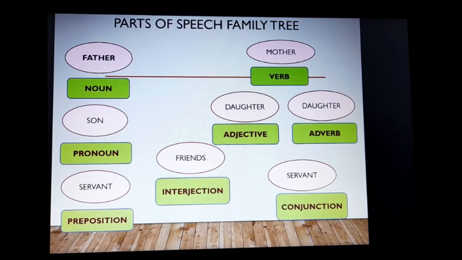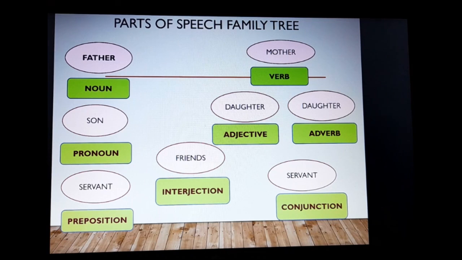And then we have the interjection. Friends. Alright, what do friends do? They react to our actions. So, if you are doing something, one of your friends will come and say, again he is doing that. He will not understand, he will not change himself, just leave him like that. Oh, he is like that one.